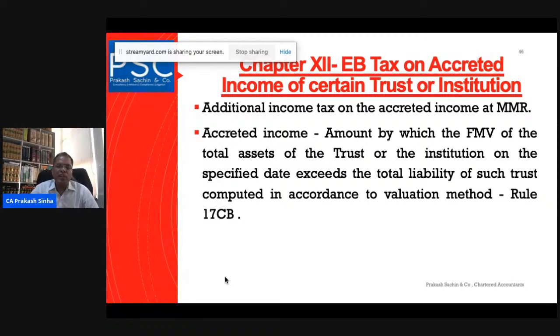For this purpose a different method of valuation has been adopted, which is mentioned in Rule 17CB.